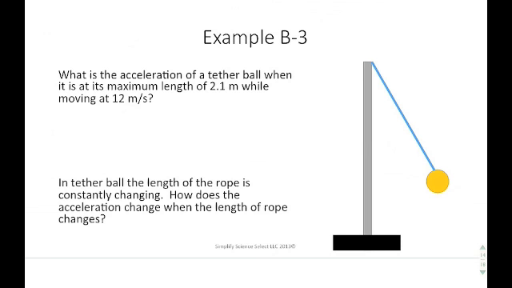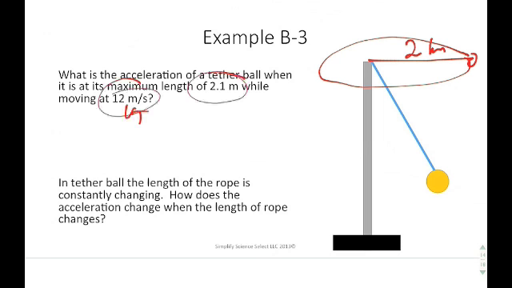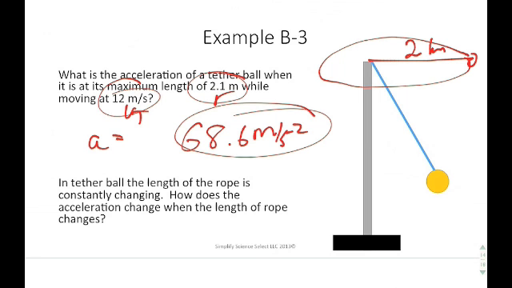This question is looking at a tether ball, and it says, okay, when the tether ball is fully extended and moving in a circular motion, it wants to know what the acceleration of that tether ball is when its 2.1 meters is fully extended. So the first thing you need to do is realize you've got velocity and radius, and you plug it into the equation, and you should be able to get an acceleration of 68.6 meters per second squared. But there's a part two of this. It says in tethered ball, the length of the rope is always changing. So how does the acceleration change when the length of the rope changes?